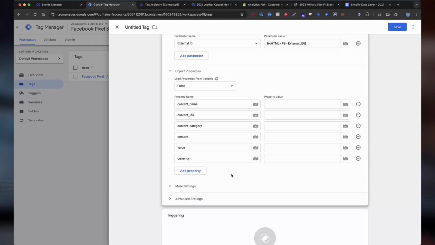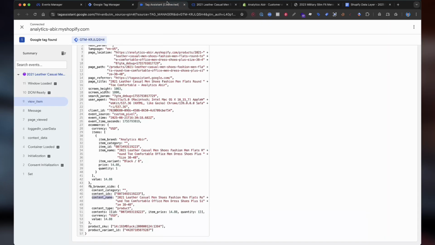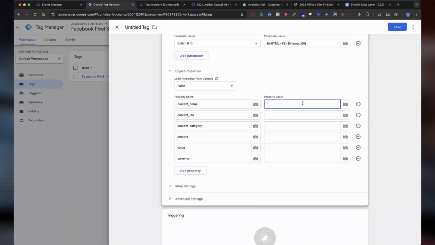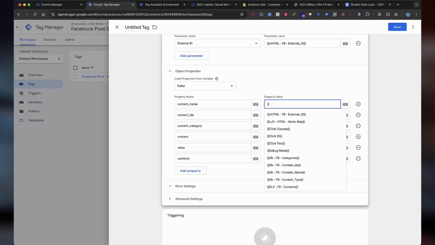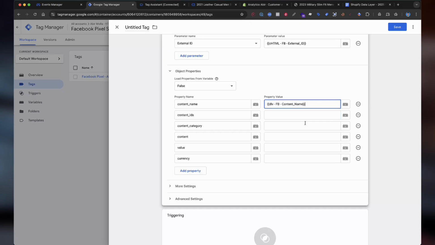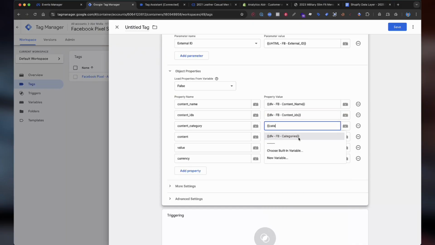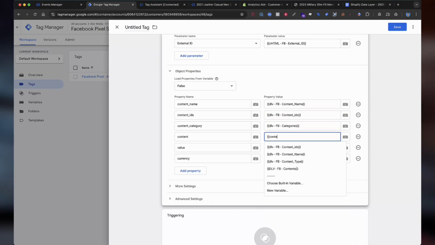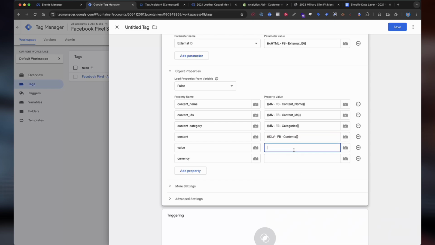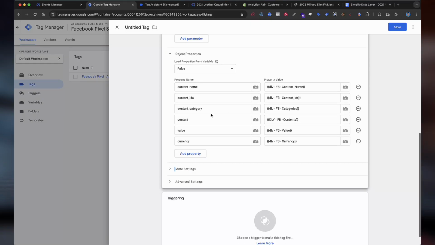I added the required parameters here. Now we need to edit the property value. The property value will be the data layer variable that I have already created in the variable section. Now I will edit the required variables. The first one will be content name, content IDs, the category, the contents, and this one is value and the currency. Okay, I have added the property values for all the required fields.